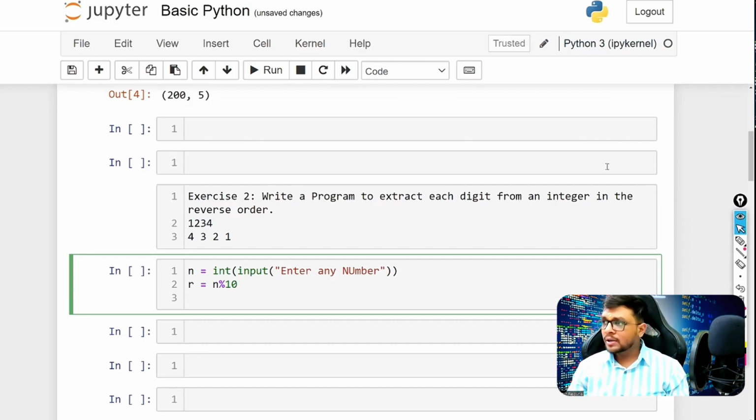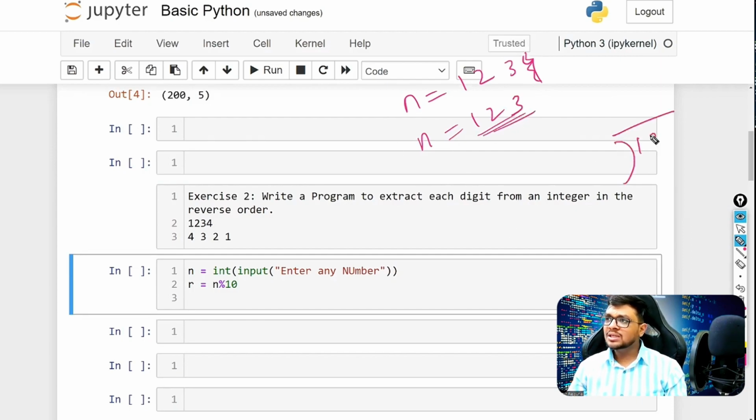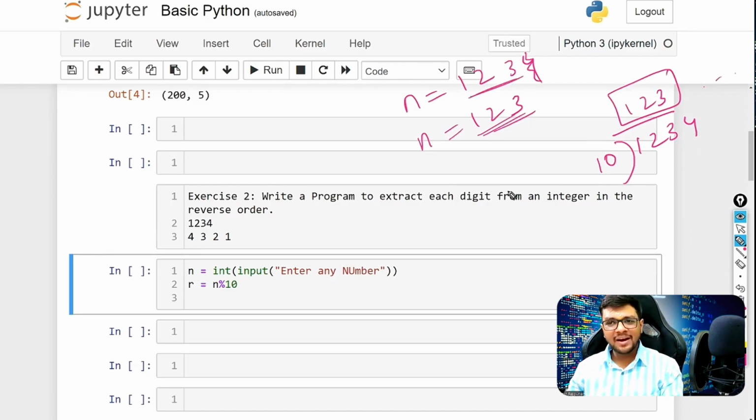Now I want the number to be updated. The number was 1, 2, 3, 4. Now my number should be 1, 2, 3, and this 4 should be removed. How to get this 1, 2, 3 now? With the same logic, you can divide 1, 2, 3, 4 now. You want the quotient part, you don't want the decimal part after it. That would give you this number. So you would divide it simply.